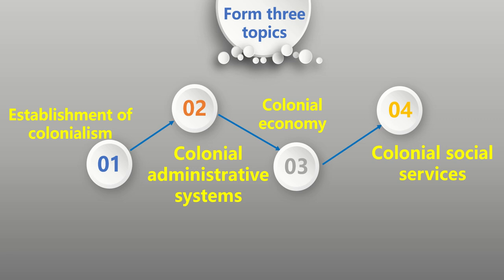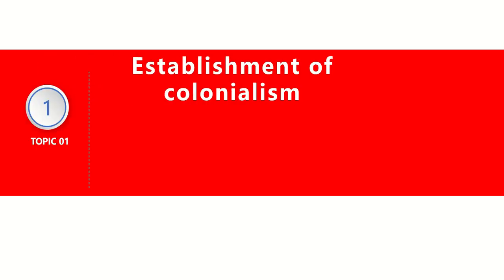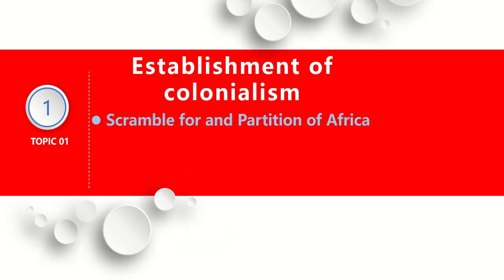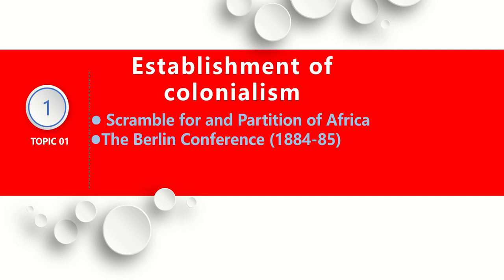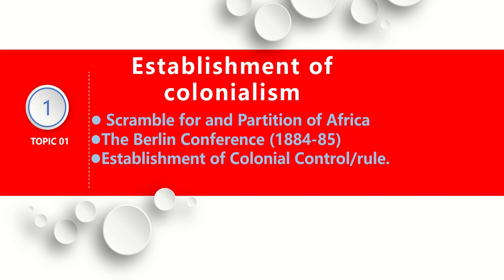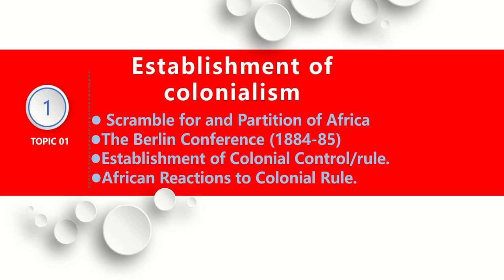You are welcome, dear students, to Form 3. The first topic, as we checked before, is establishment of colonialism. What are the subtopics of this topic? Number 1 is Scramble for and partition of Africa. Number 2 is the Berlin Conference. Number 3 is establishment of colonial control. And the last is African reactions to colonial rule. These are the subtopics of the establishment of colonialism.